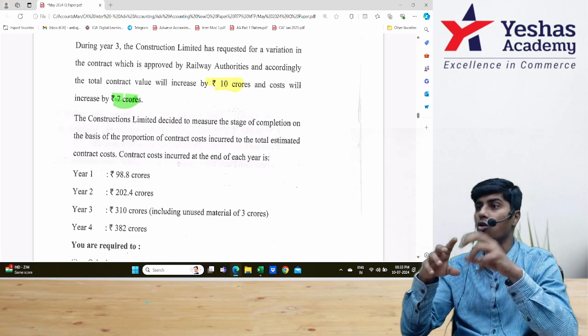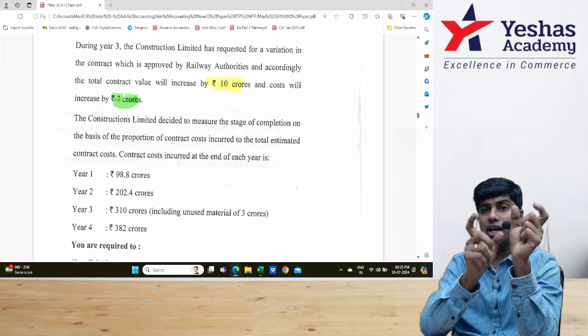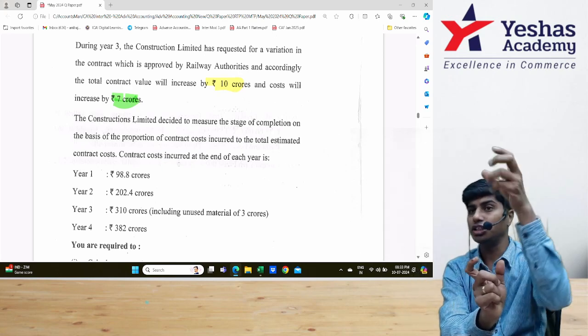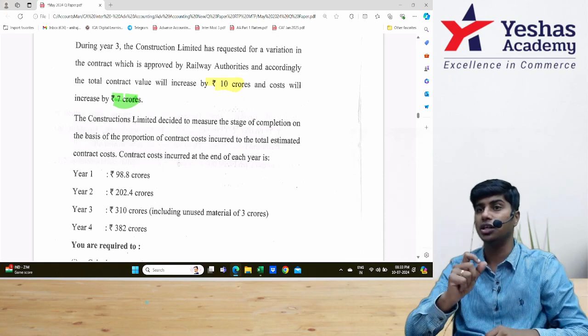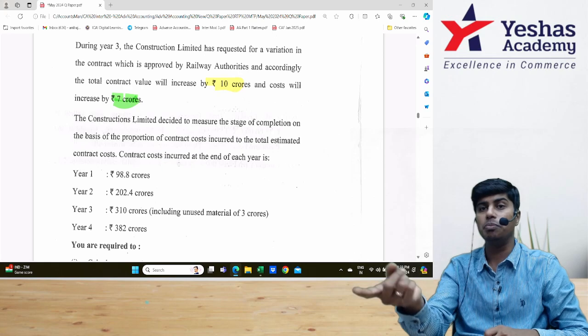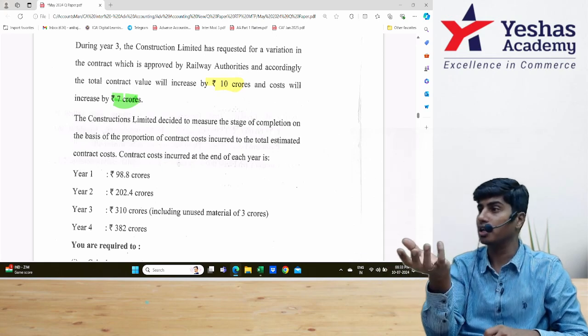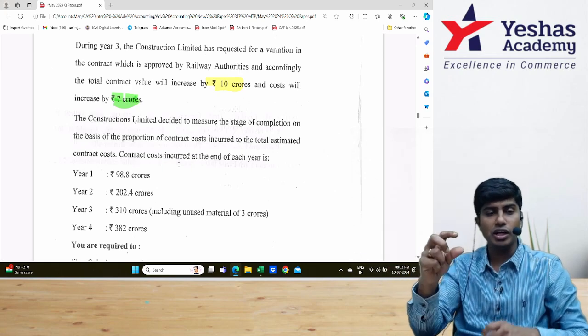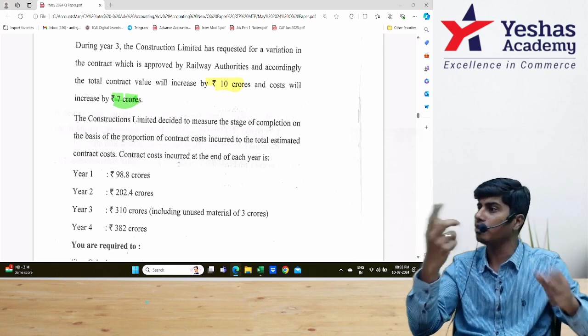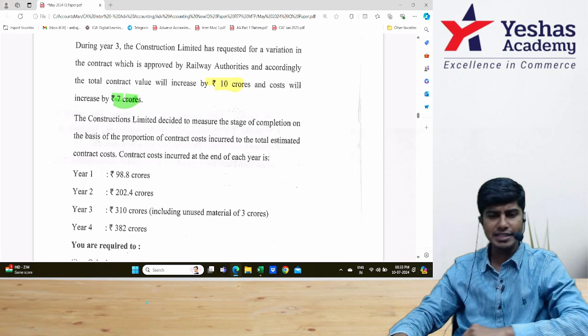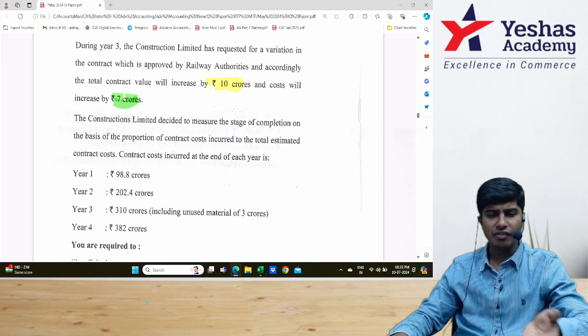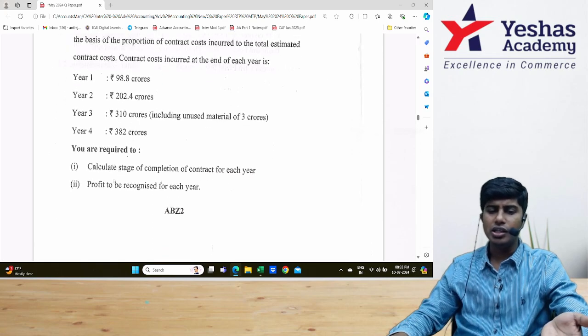We need to determine how much is the cost incurred. We need to take total cost as the denominator. When you divide cost incurred by total cost, you get the percentage. When we multiply that percentage with contract revenue, we get contract revenue for the year. Deduct the contract cost for the year, and we get contract profit. Let's see what they want us to do. They've given contract cost for the period. They want us to compute the stage of completion and profit.